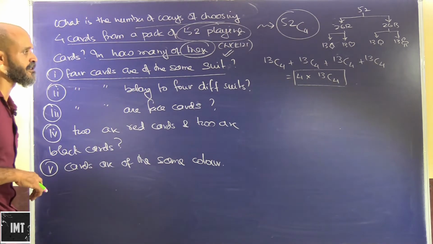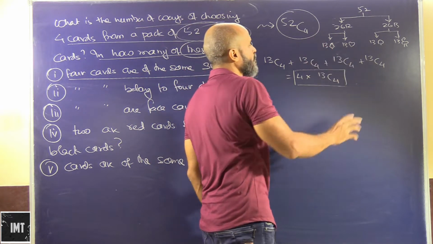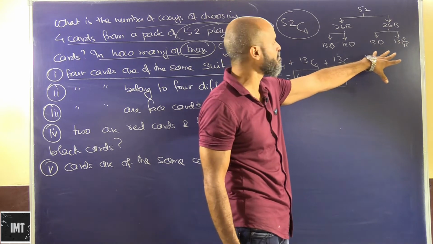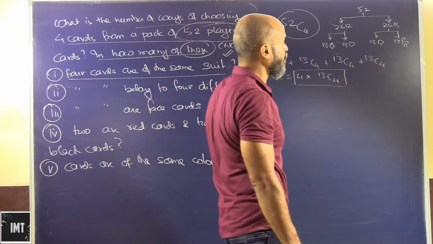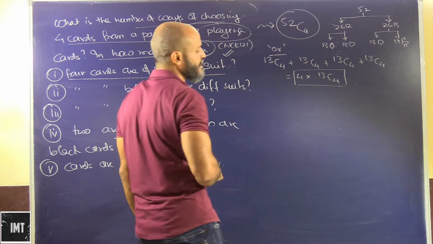So 4 cards have to be chosen. They can be chosen either from diamond, or from heart, or from spade, or from club. Okay, so this is basically an OR condition. To be very precise, this is an OR condition.